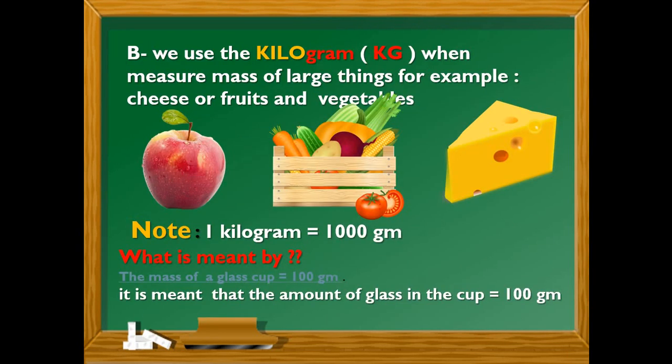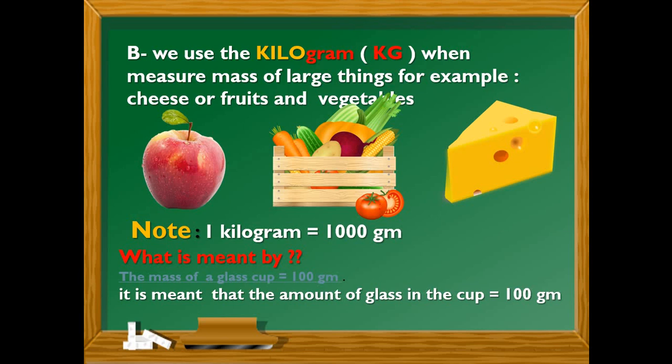And we use the kilogram when measuring the mass of large things. For example, cheese, fruits, vegetables, chicken, meat, and fish.